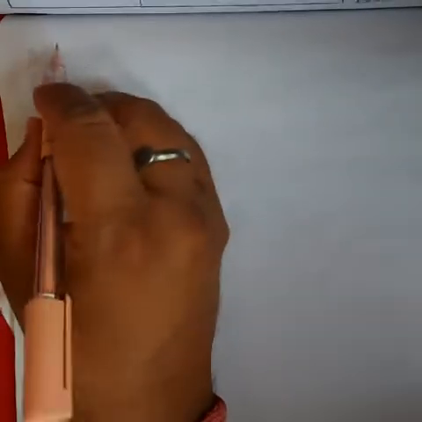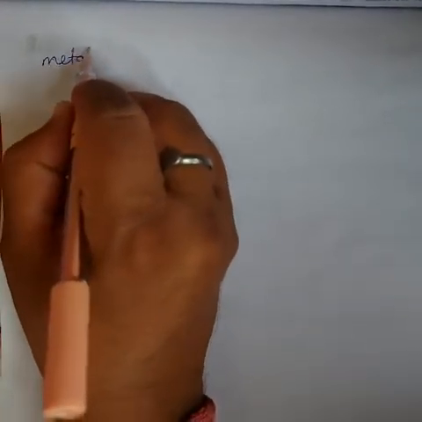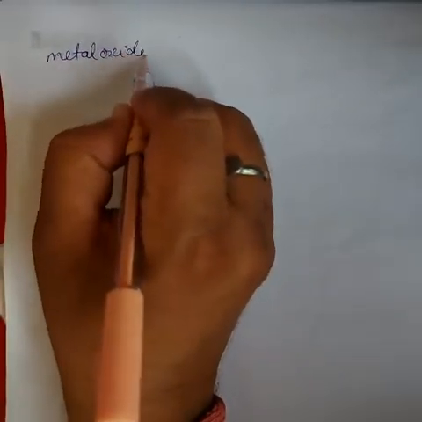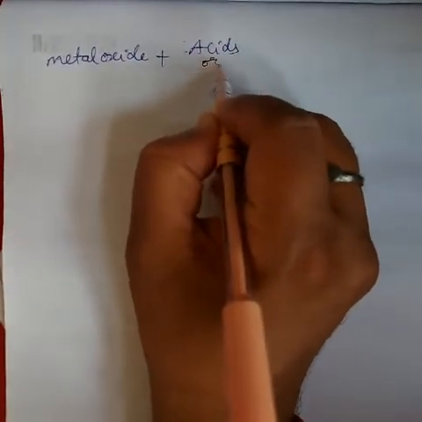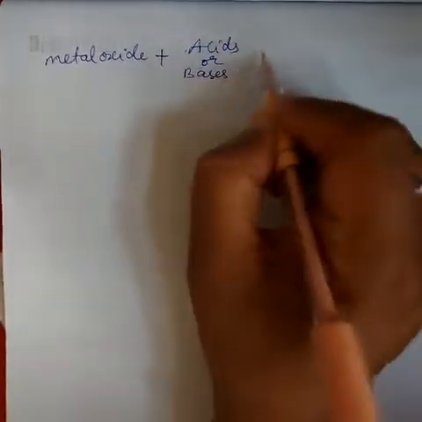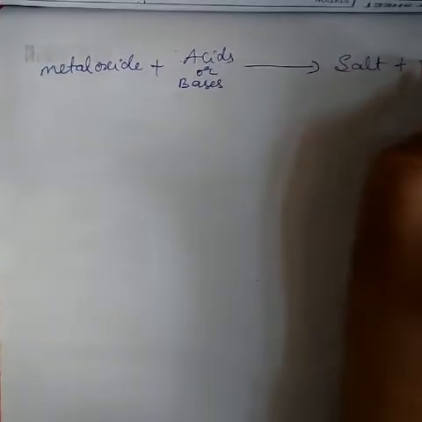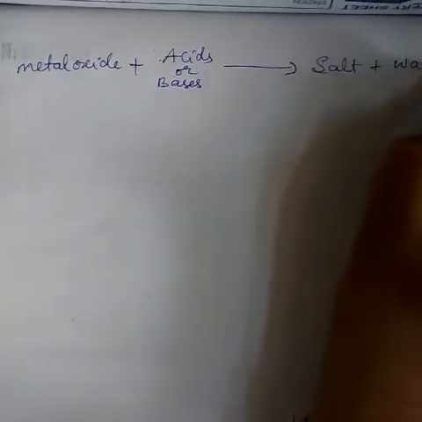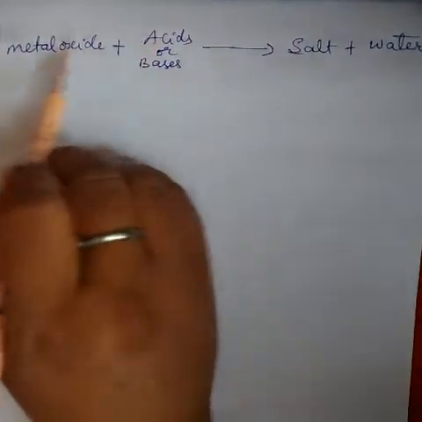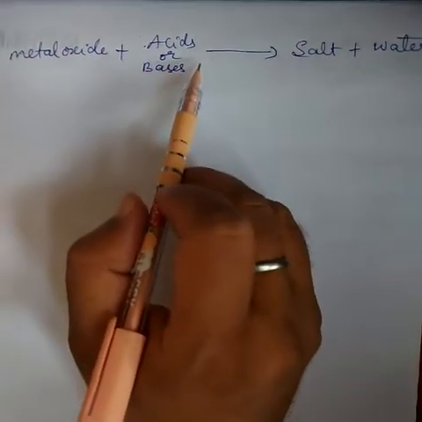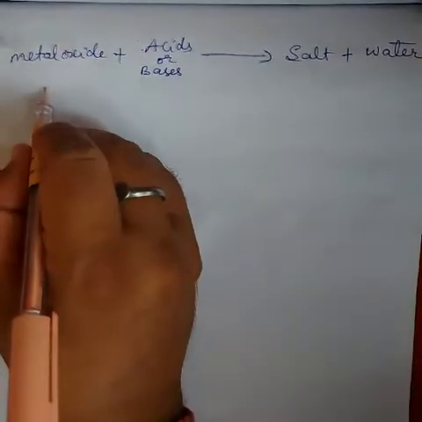So what are the reactions? That's simple. Your general equation is: metal oxide plus acids or bases gives salt plus water. This is the general equation of amphoteric oxide. Now we write down that equation, for example, zinc oxide.